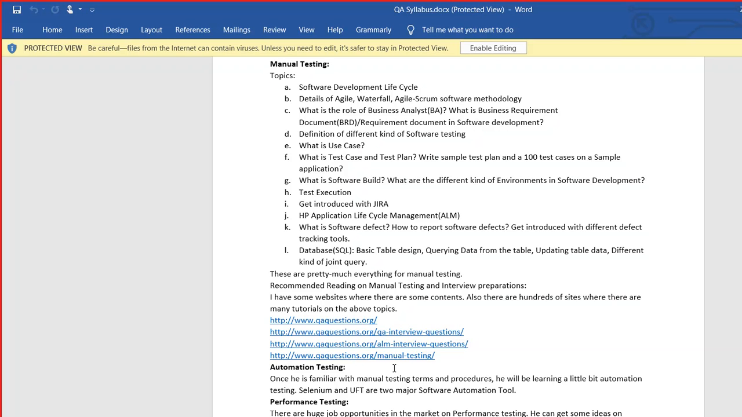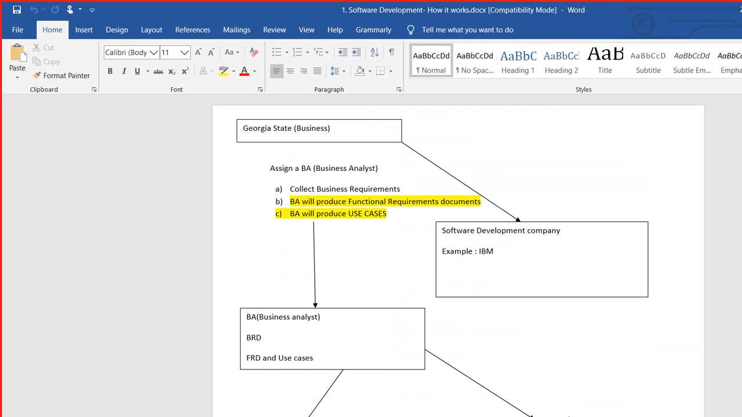Now with that, I have discussed the syllabus that we are going to cover. Now let me go to a specific discussion on how software development works. That is what we are going to discuss today. So let's say that Georgia state, the state where I am living, where most of you are living, needs a software. Let's say that they need a website.